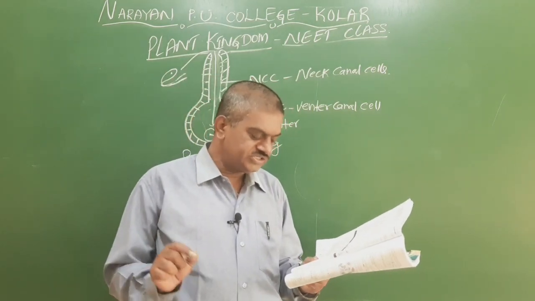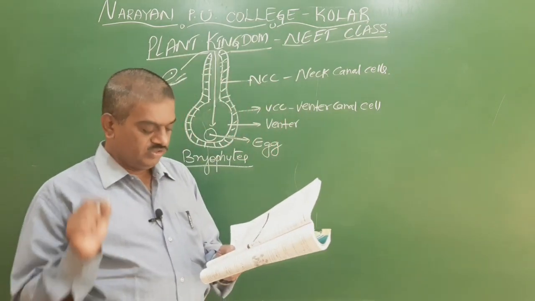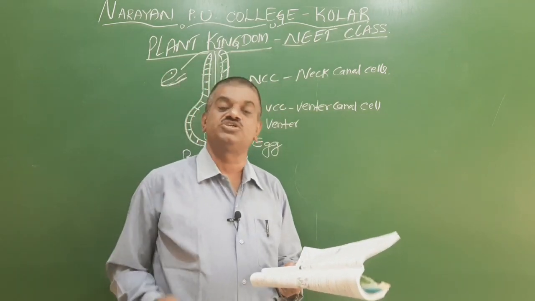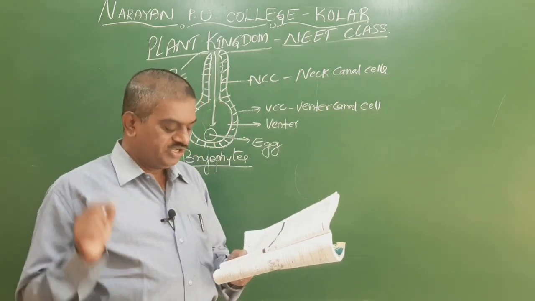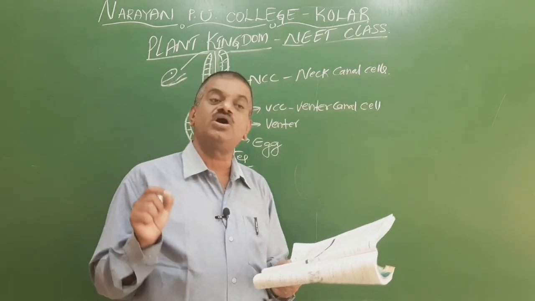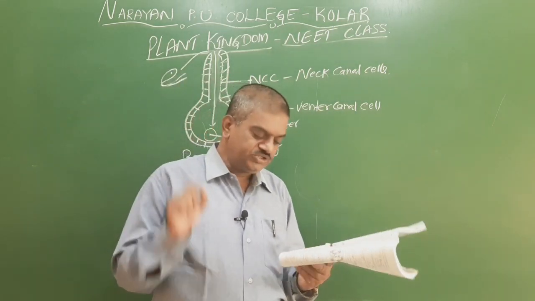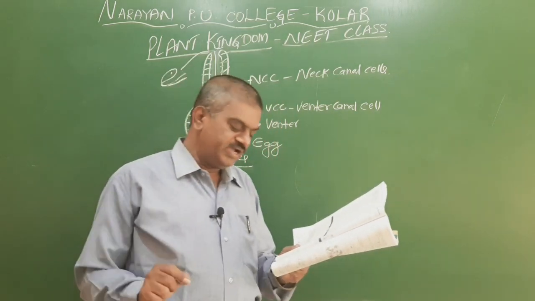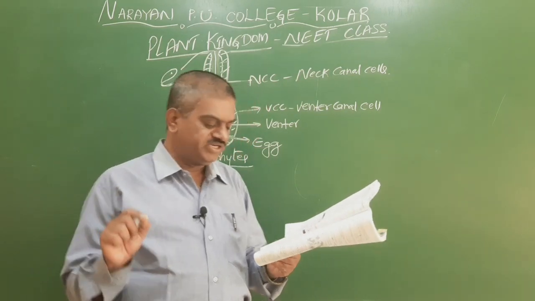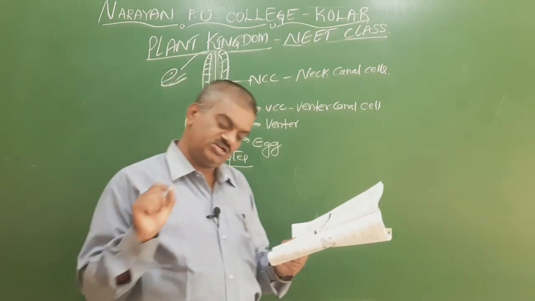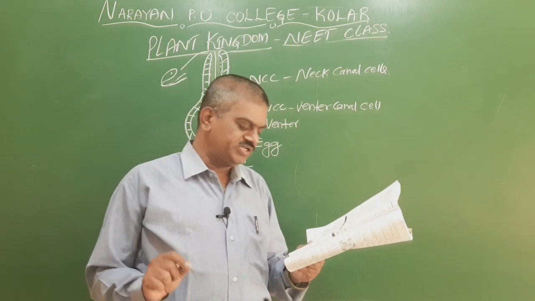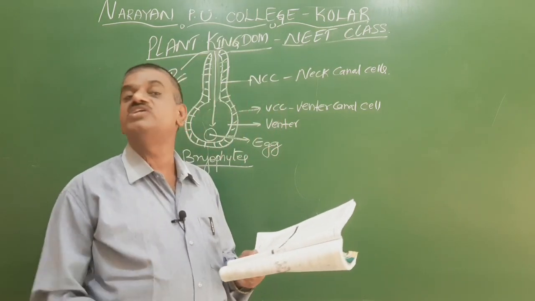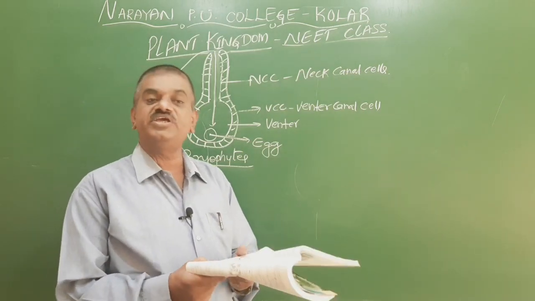The second one is pear shaped and bears two flagella that are laterally attached. This statement is correct. In Phaeophyceae, the gametes are pear shaped and bear two flagella that are laterally attached. Third option, pyriform and bear 2 to 8 equal apical flagella. This is wrong. And the fourth one is pear shaped and bears 2 to 8 equal apical flagella. This is wrong and the second statement is correct.